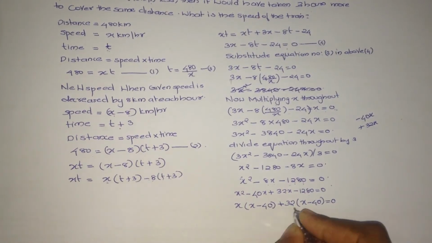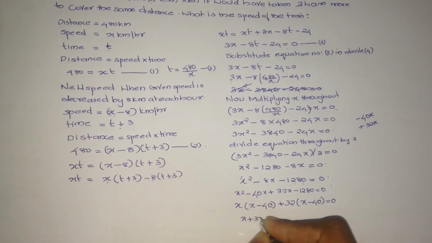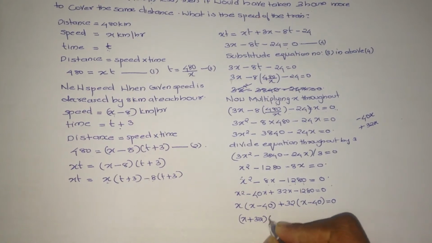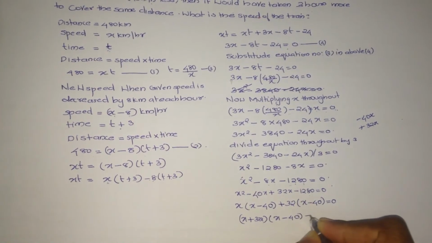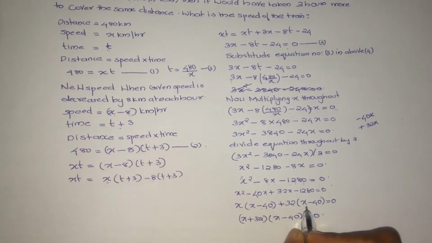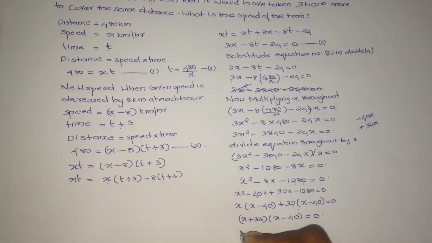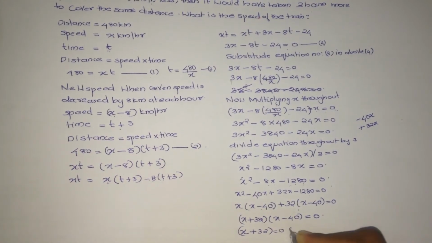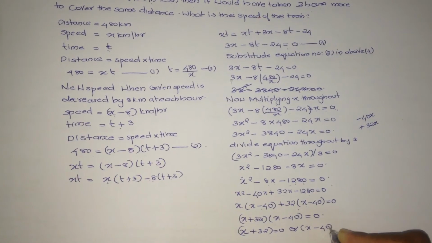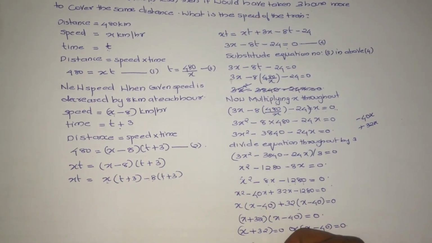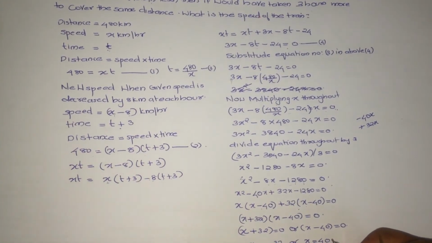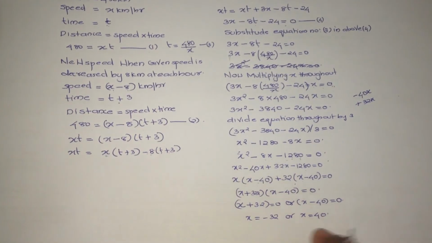Therefore x plus 32 into x minus 40 equals 0, taking x minus 40 as common. Now we can write x plus 32 equals 0 or x minus 40 equals 0. From that, x equals minus 32 or x equals 40.